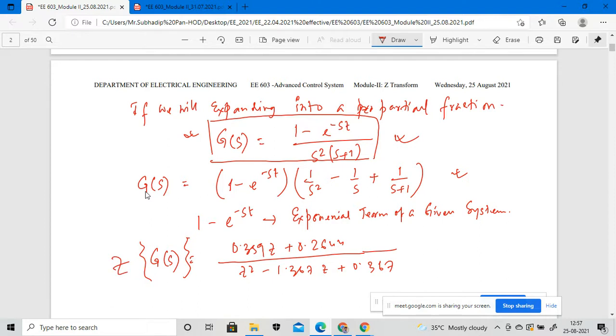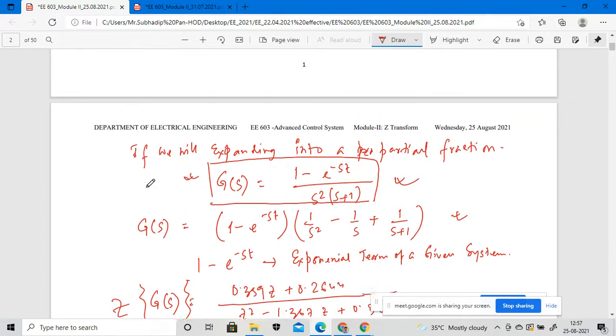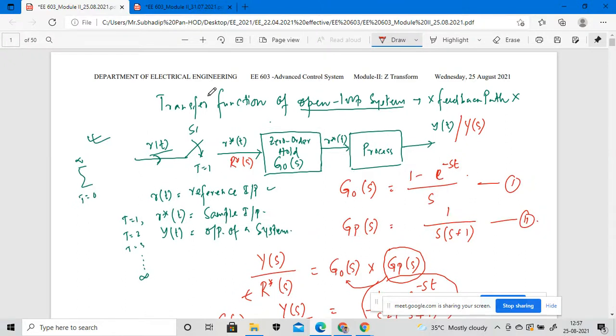this particular system. So whenever we have to deal with any such kind of transfer function modeling of an open loop system or a closed loop system, we need to understand the integral number, exponential number, as well as the integral form of a transfer function of an open loop system as well as the closed loop system using the z transformation modeling.